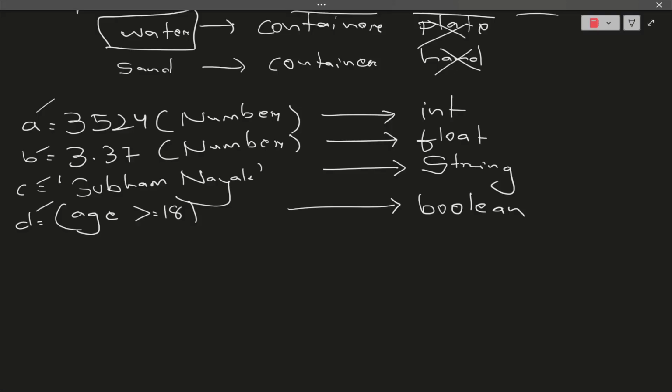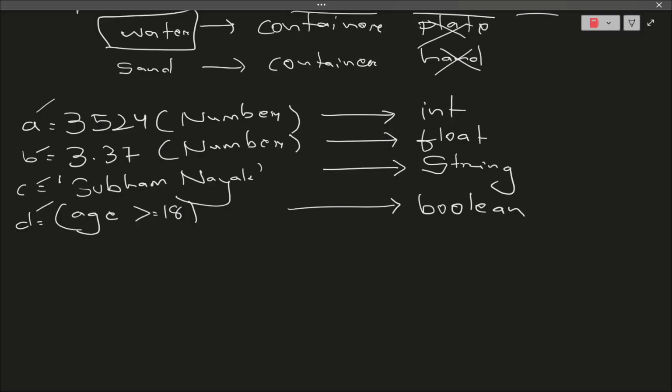Now the magical part of our Python programming language is that you need not specify any data type whenever you are using any kind of variable. This is the best part. So you will be thinking, sir, then how will Python understand which data type needs to be used for the variables we have?